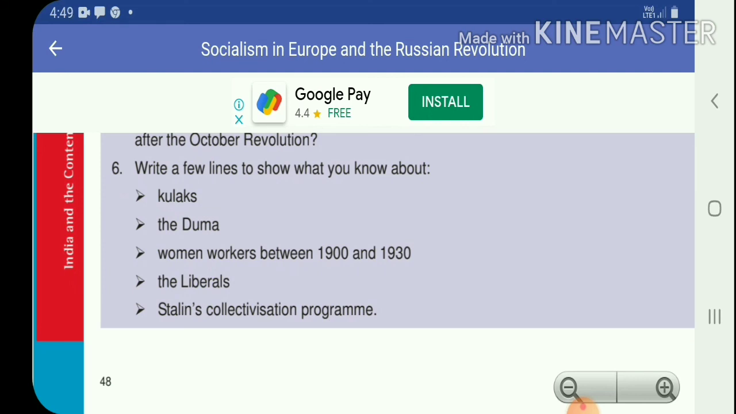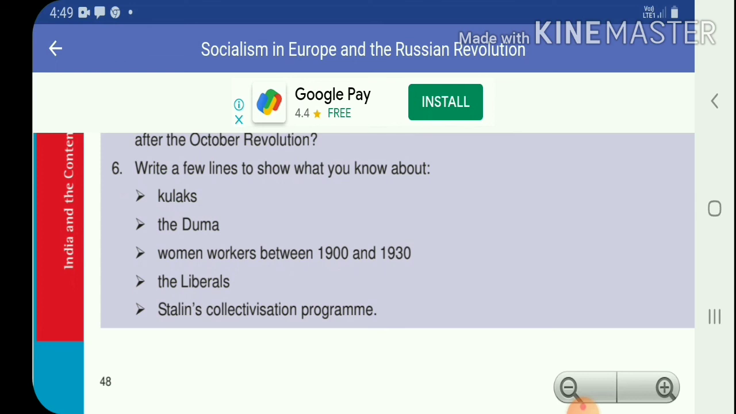Now, woman workers between 1919 and 1930. First point, their wages were less than the wages of men. Second point, they formed 31% of the factory workforce.